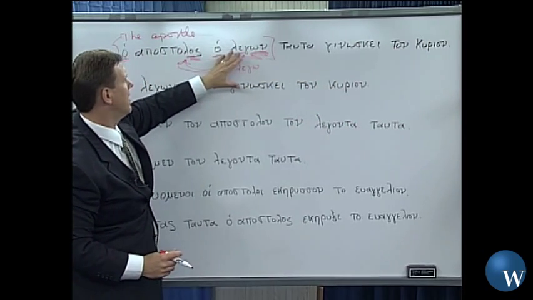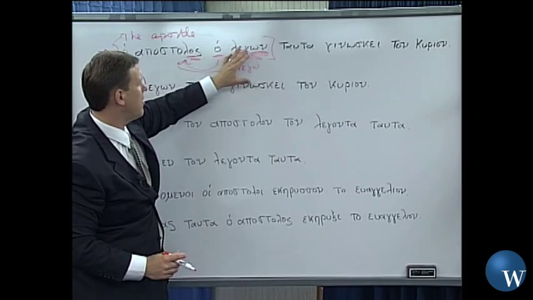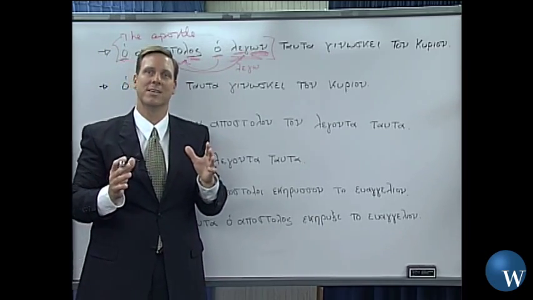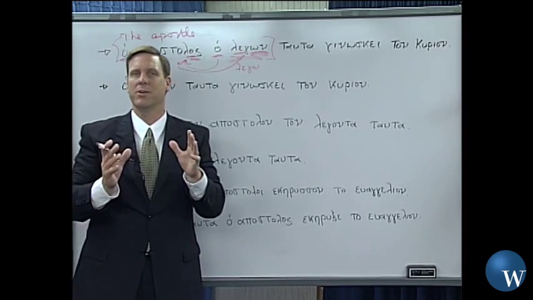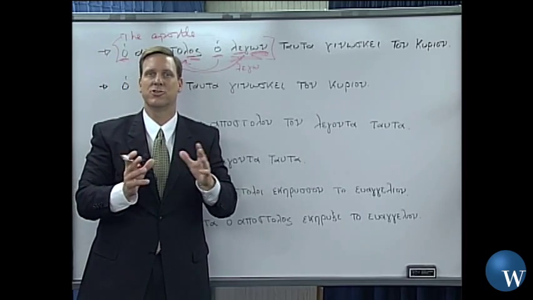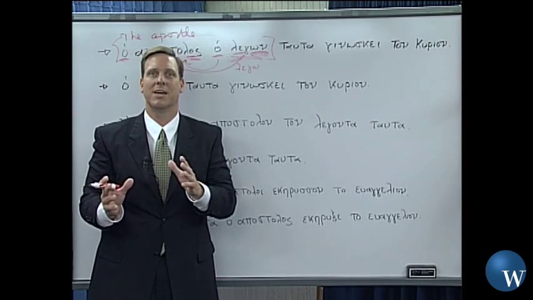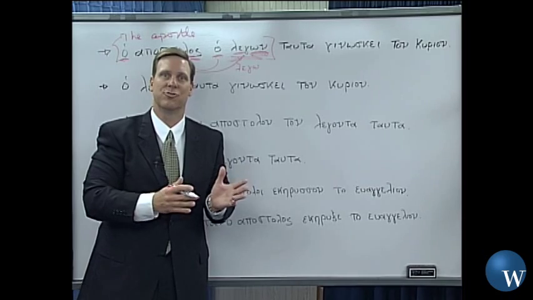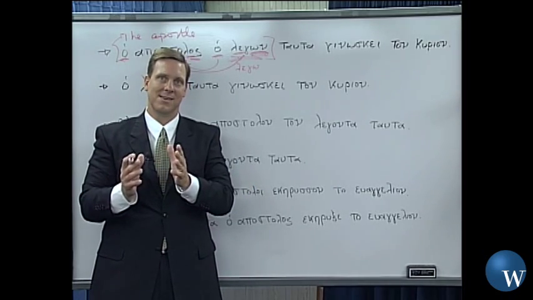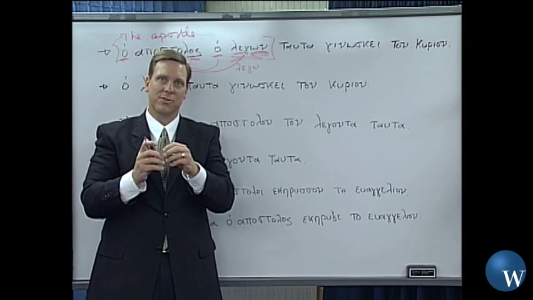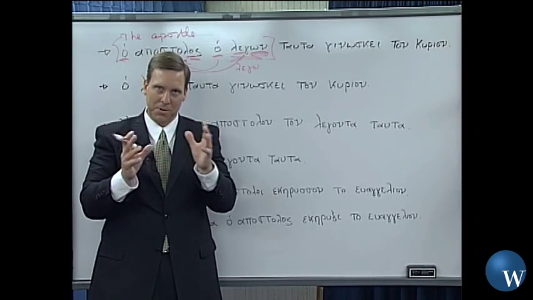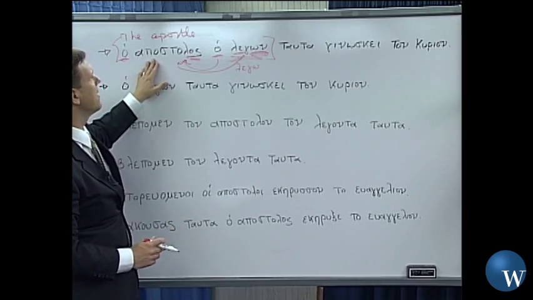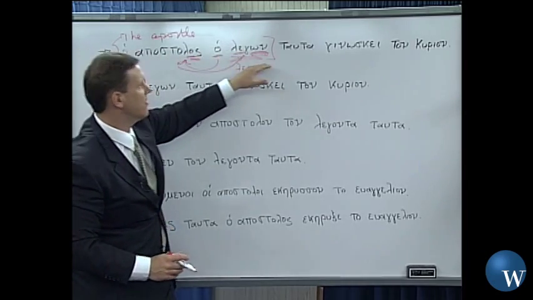So this participle is sort of telling us something about that apostle. Remember we talked about the bird sitting on the window. In Greek we would say the sitting on the window bird, okay? So it is attributing something, using a verb to help describe something about this apostle in this instance. So what apostle are we talking about? The one who is saying these things.